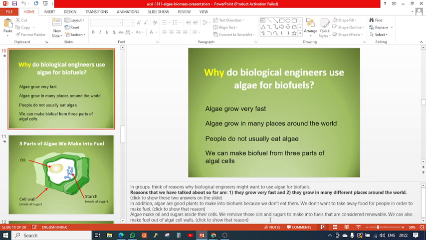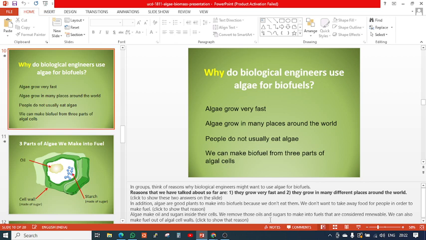Second point, algae grow in many places around the world. It does not require any specific environment to grow. Except for some polar regions or extremely hot or extremely cold regions, algae can commonly grow in all regions of the world. So this is another reason. No care is needed. Once it is planted, it will grow. You only have to harvest. This is the important thing.